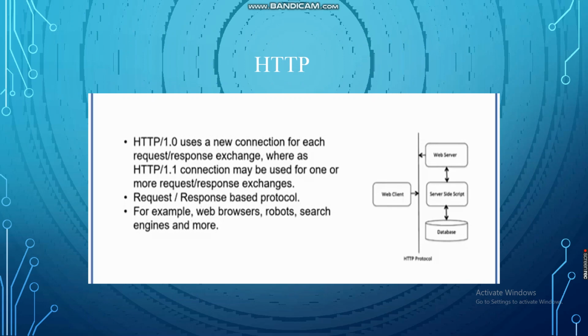HTTP 2 is a more efficient expression of HTTP semantics on the wire and was published in the year 2015, and is used by over 50% of the websites. It is now supported by virtually all the web browsers. HTTP 1.0 uses a new connection for each request or response exchange. HTTP 1.1 uses the same connection for each request or response exchange.